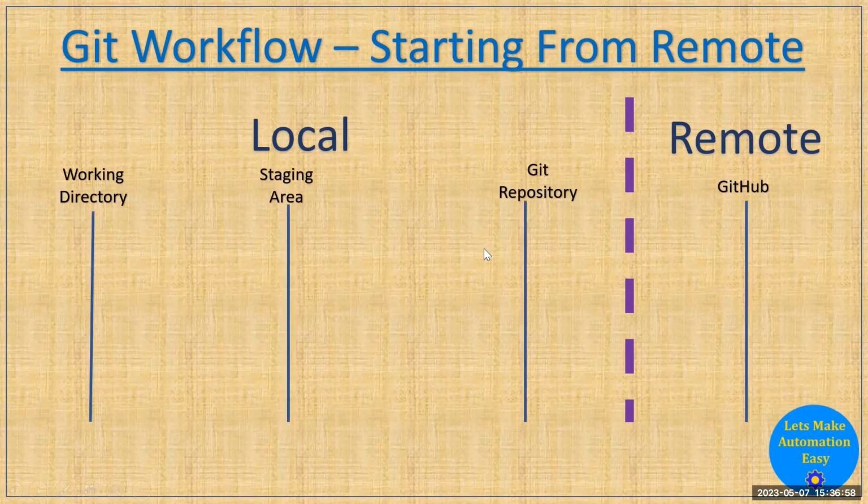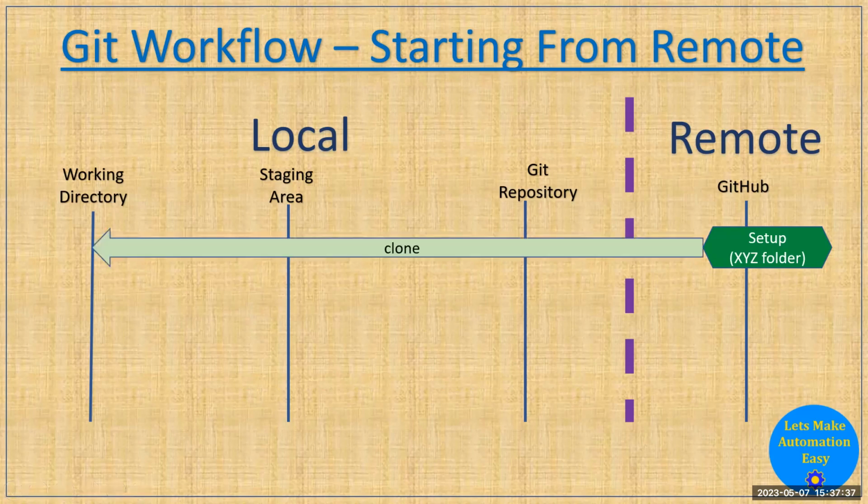What is happening here: whenever your project starts, there are different flows, starting from remote is one flow and starting from local is another flow. The project can be started from anywhere. Here I'm discussing starting from the remote. In your remote server, which, as I told you, is a server machine on the internet provided by the company, you can create an XYZ folder and call it a repository. Your manager, stakeholder or team lead, the authorized person, creates this XYZ folder at the initial level of the project.